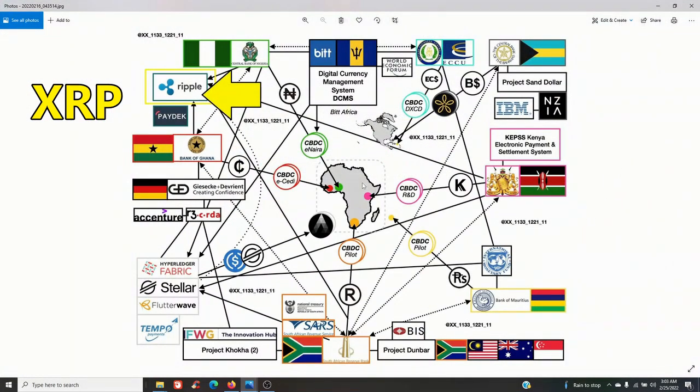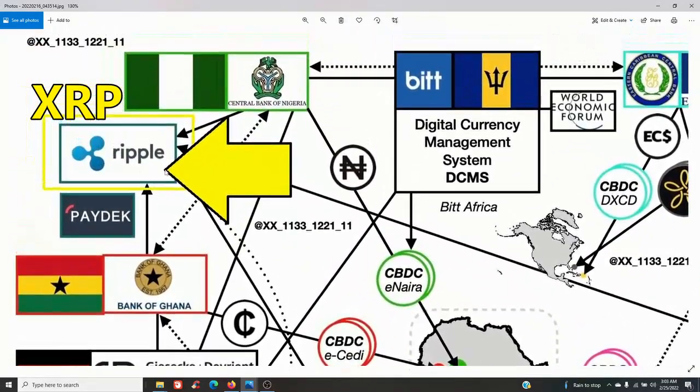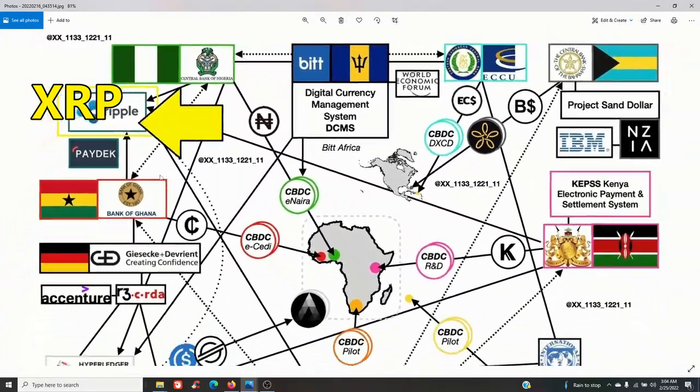Here we're looking at, I believe, Africa right here in the middle. This is the African network, I guess, for crypto that's going to be taking place. Up here in the top left, you've got your Ripple, XRP.